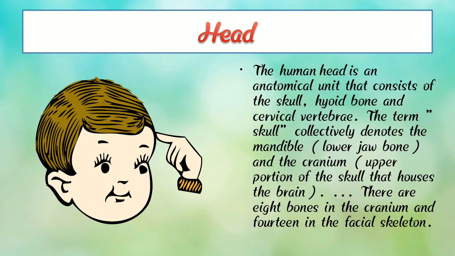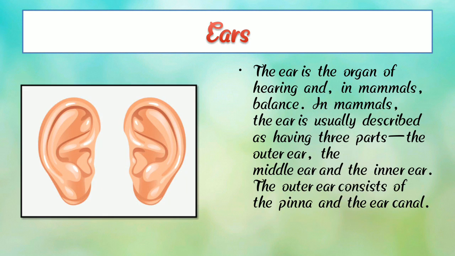So now next, ears. E-A-R-S. Here we can see our ears. We all have 2 ears, and we can hear with our ears. The ear is the organ of hearing and, in mammals, balance.